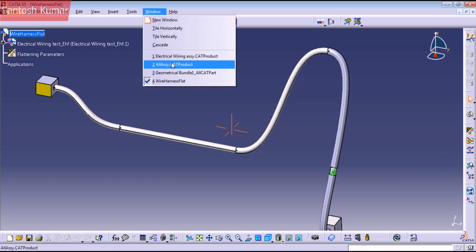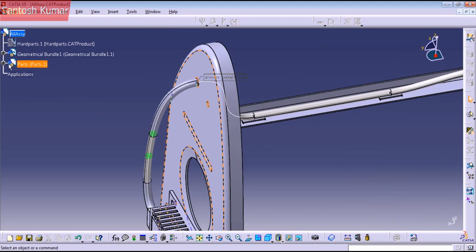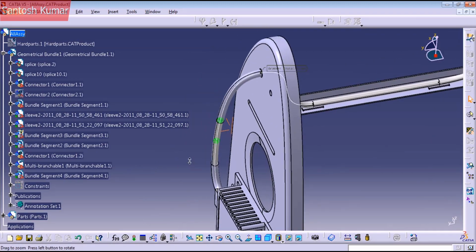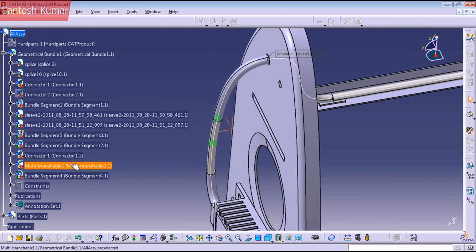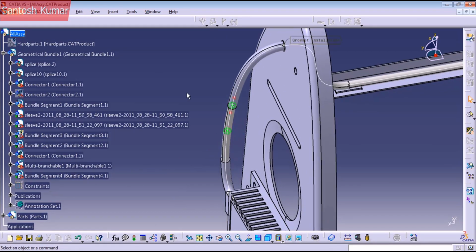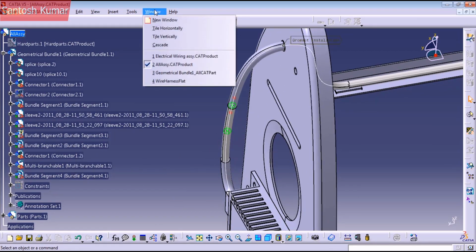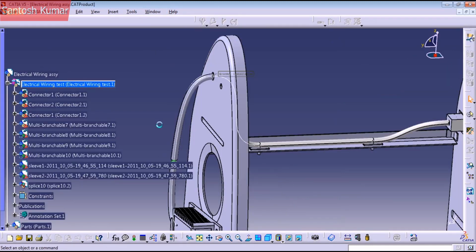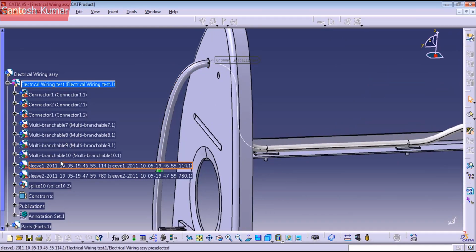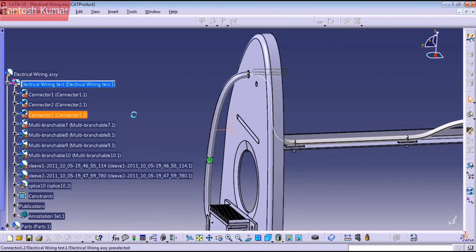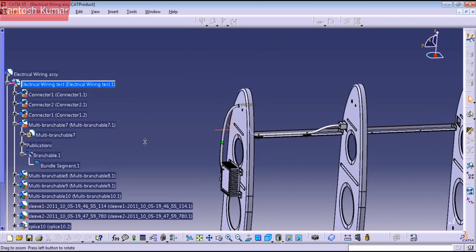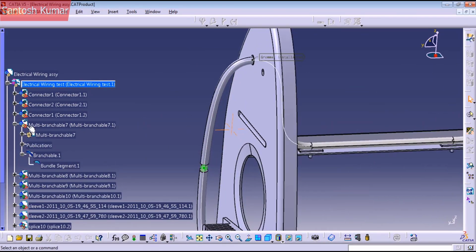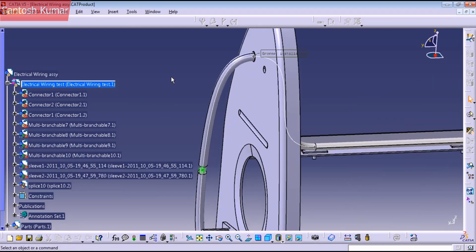Okay, how do I fix this? As you can see, I'm not very sure, I'm not an expert on this, but I'm thinking it's because I created bundles instead of multi-branchables. So what I did is delete all the harness again and create a new one, but using multi-branchables. And I just have one branchable for each multi-branchable. So that's the way that I fixed the error.